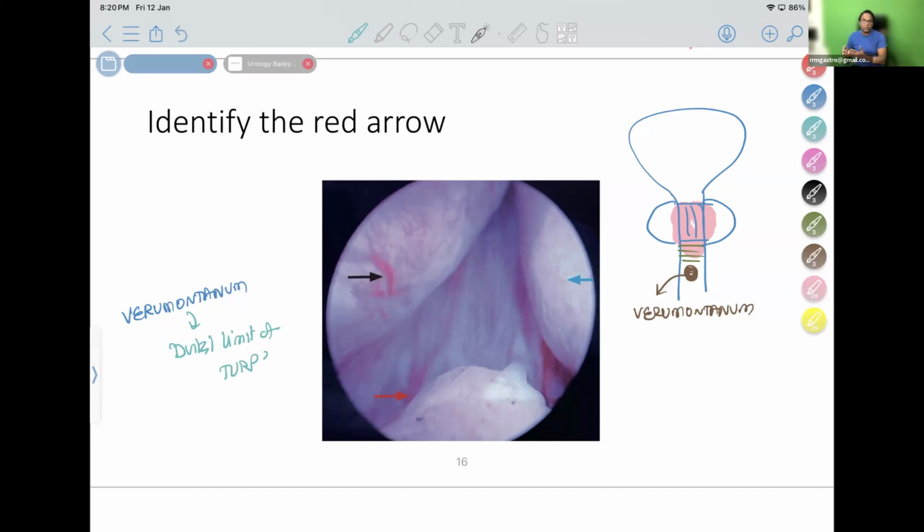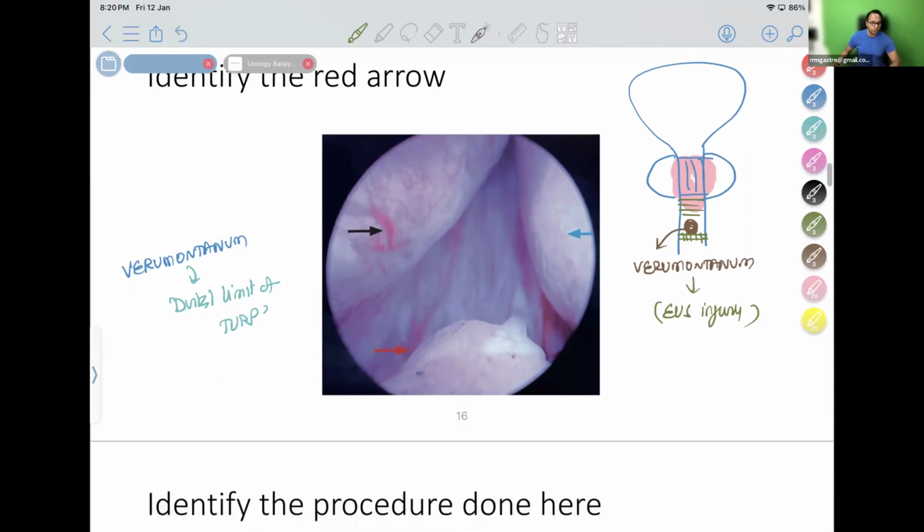You should not resect beyond that, because immediately after the verumontanum you have the very important sphincter known as external urethral sphincter, and injury can happen. So if you go beyond that and resect, you will injure the external urethral sphincter. So stop at verumontanum. This is a very basic concept you should not forget.